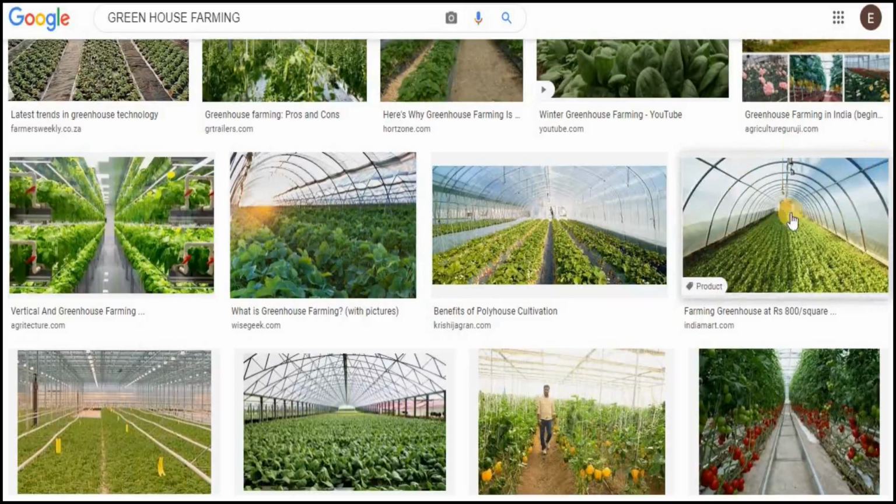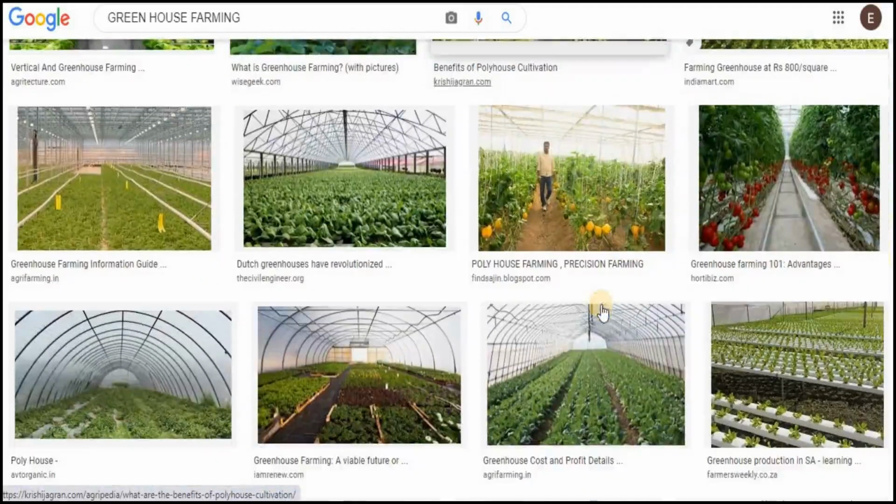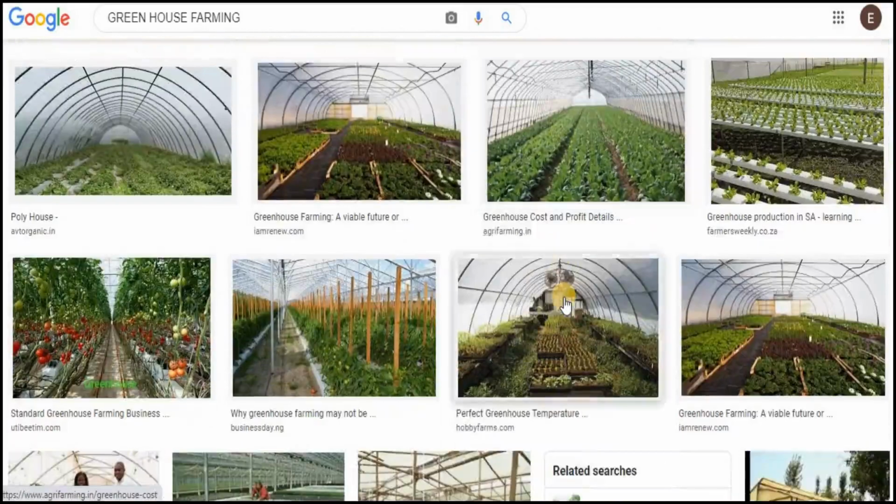Sunlight can enter the greenhouse, and it will trap the heat. The heat is trapped inside because glass acts like an insulator. The sunlight which comes inside, the heat which is reflected cannot go out, and the heat inside is increased, and it is good for growing crops. Big greenhouses we can make like this.